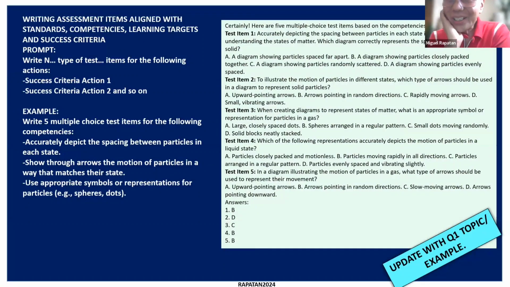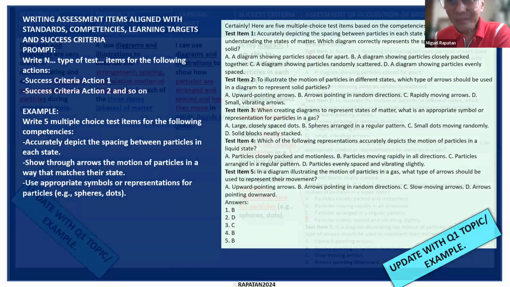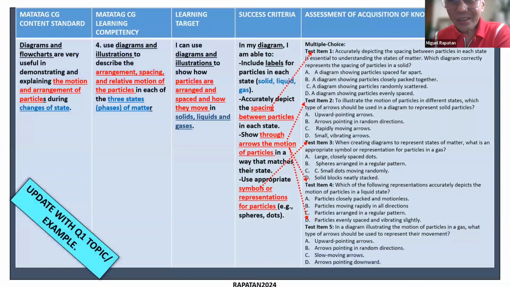So in the traditional table of specification, we formulate test items with learning competencies. Now, in the age of AI, you may formulate test questions in line with success criteria and learning targets.